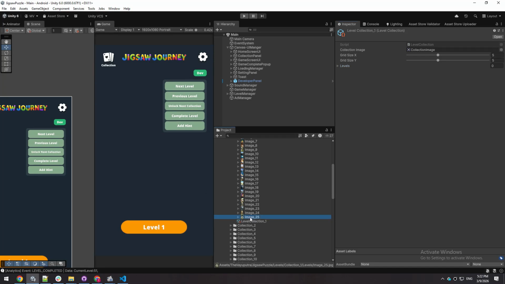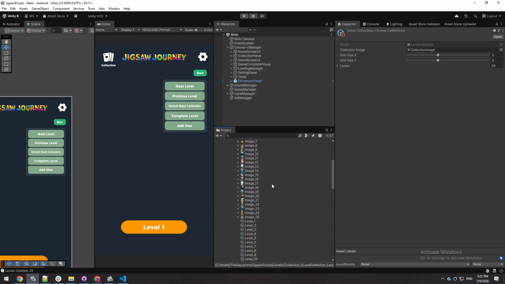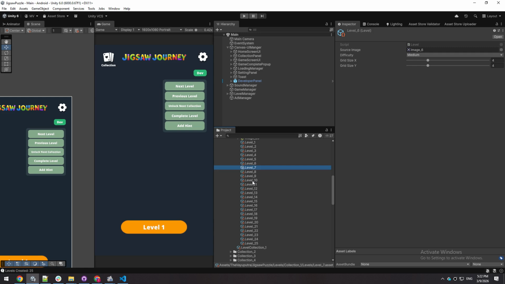With the level collection selected, go to the top menu. In the tools, click on the create levels from collection. A pop-up will appear asking you to select the image folder. Choose the folder that contains your puzzle images and click OK. The system will now automatically generate levels from the images.